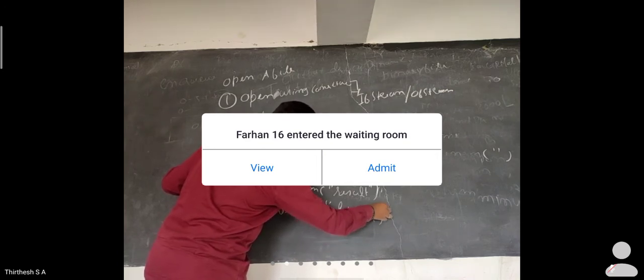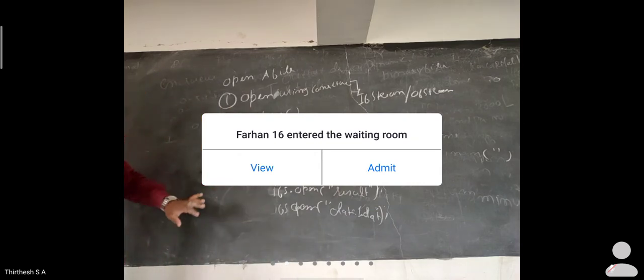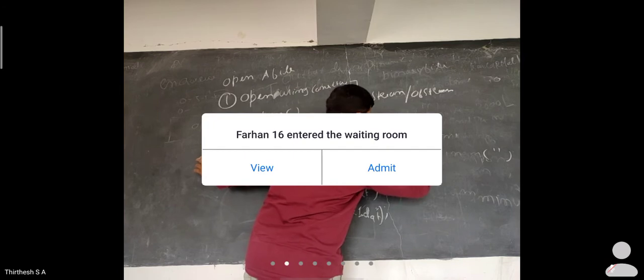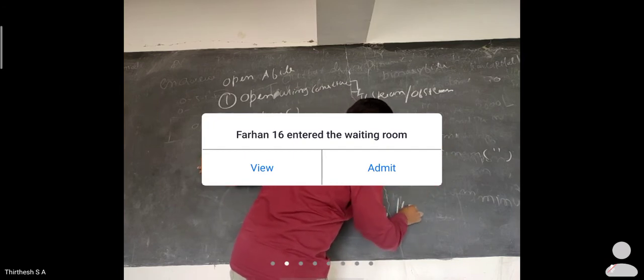This is how you open. The first is used for output and this is used for input.